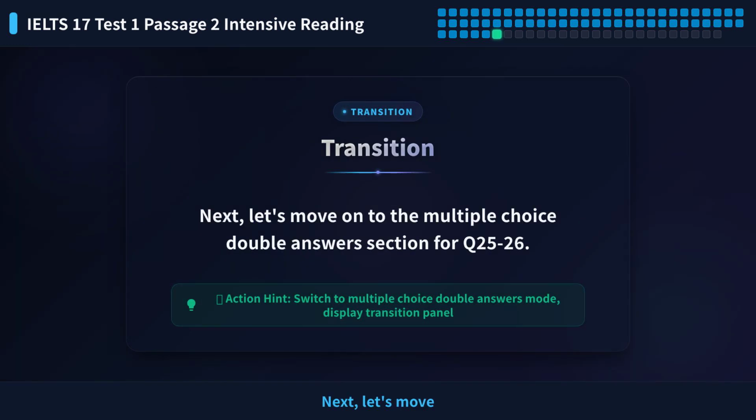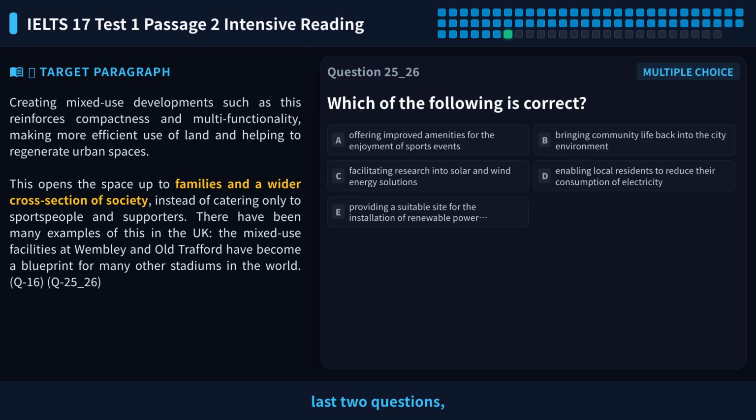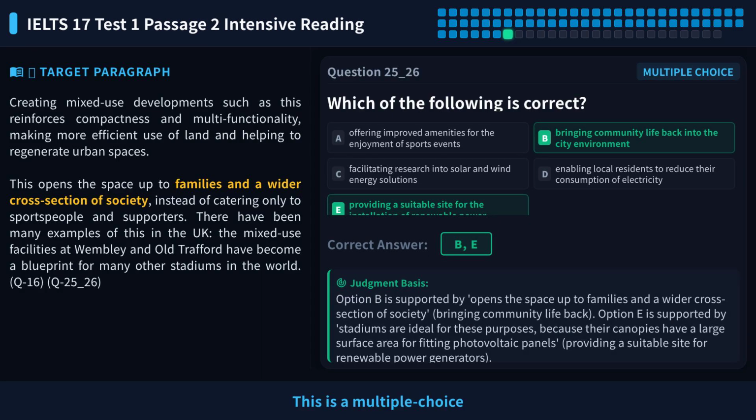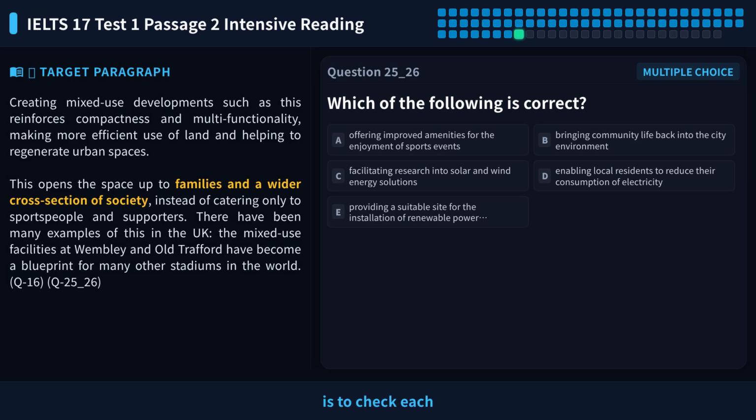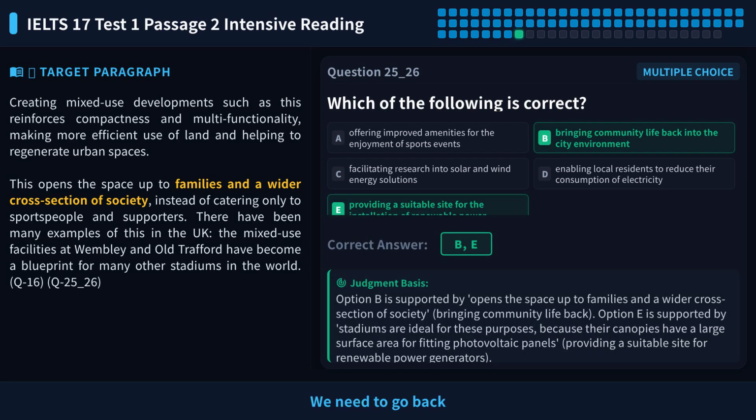Next, let's move on to the multiple choice double answers section for Q25-26. Let's look at the last 2 questions, Q25 and Q26. This is a multiple choice question where you choose 2 answers from 5. The question asks, according to the passage, what are the additional benefits of stadiums? For this type of question, our strategy is to check each option one by one. We need to go back to the text to find evidence for each option. Only those with clear support are correct.